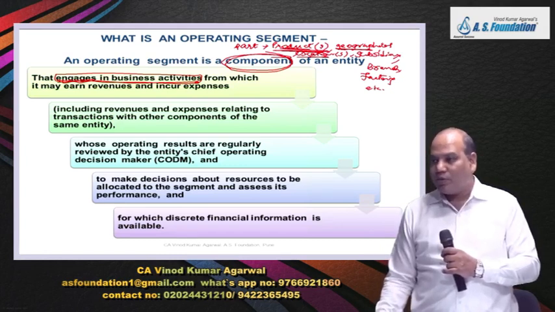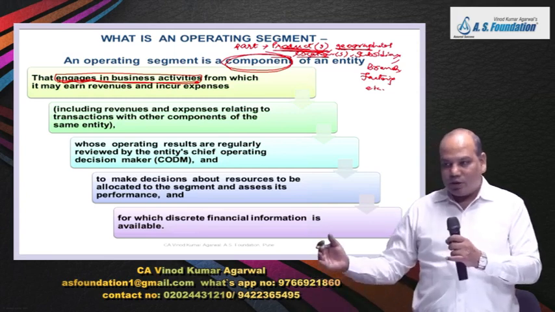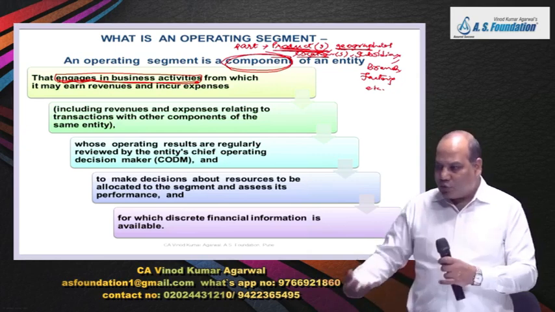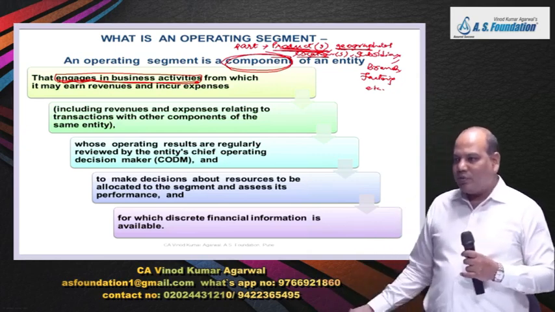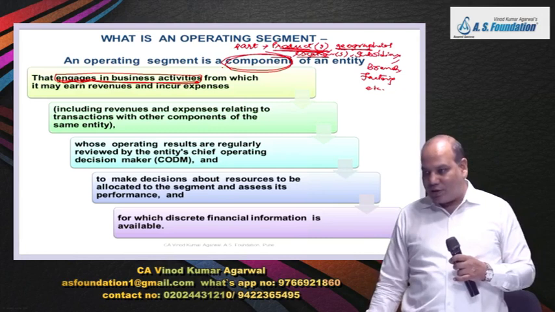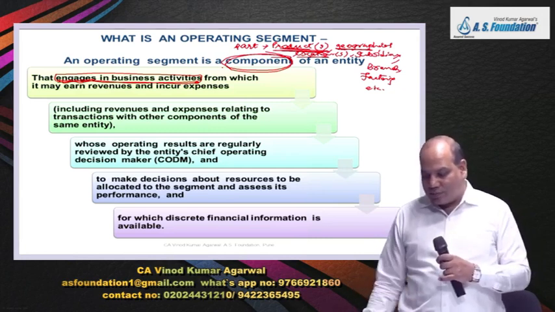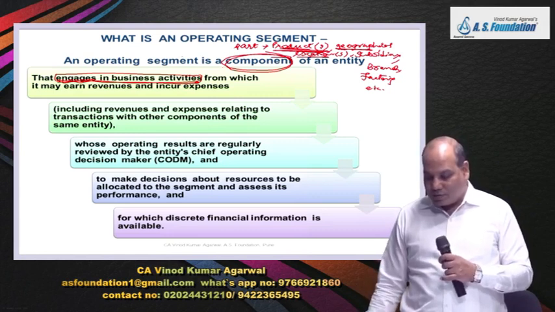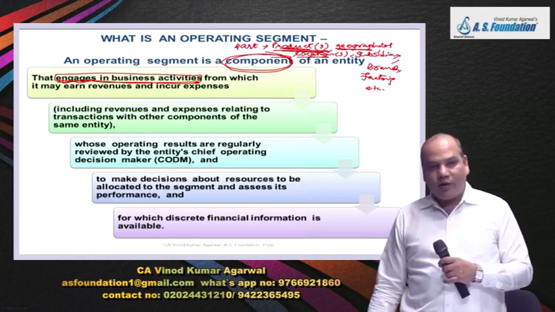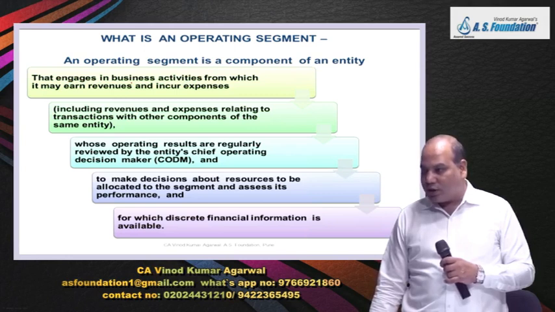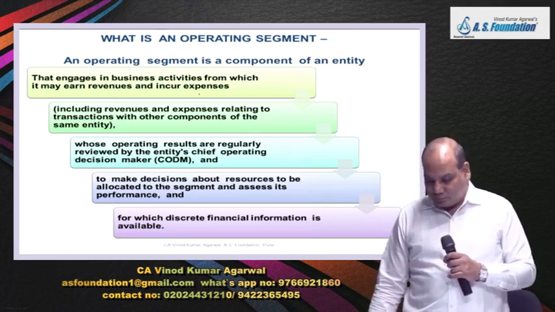That means you don't have a proper department, a team of people, a plan. But because you have surplus money, you invested it and therefore it generates income. You have investment in assets, so you have asset, you have income, you may have some expenses. Will that be classified as operating segment? One has to see whether the company consciously involves in that activity from which it earns revenue and incurs expenses.